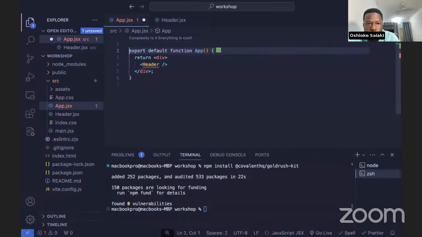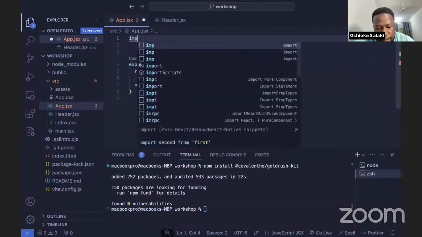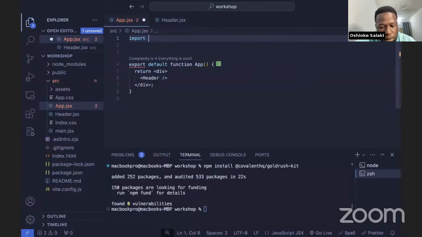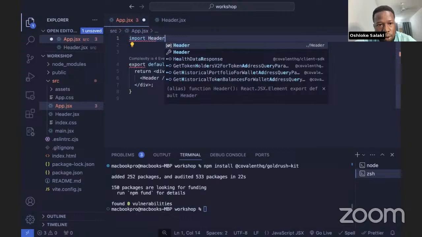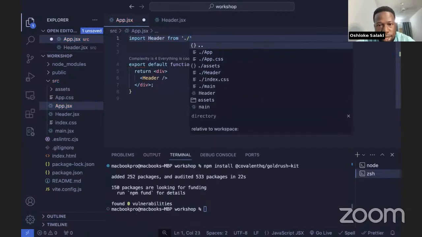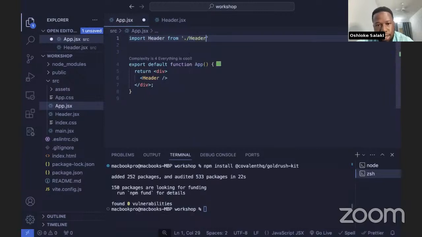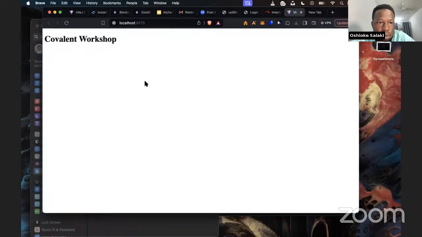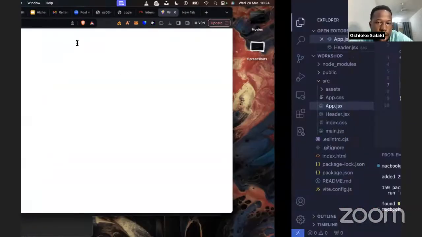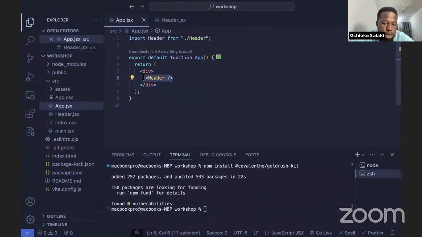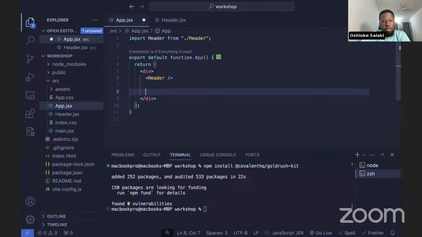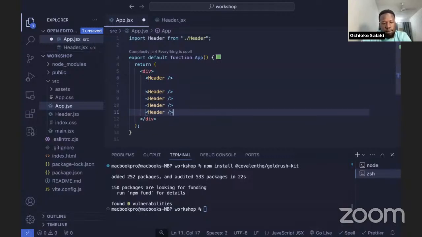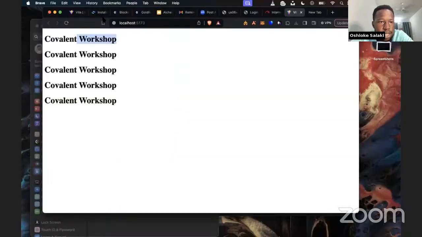Then we need to import it above, on top of our file. So we write import, we're importing header from ./ and then we navigate to where it is. If we now go back to our application, you can see that our header is appearing here. And if we need this header in multiple places, we can just copy it wherever we want. Then you can see that it appears multiple times. So it's better than writing it multiple times.